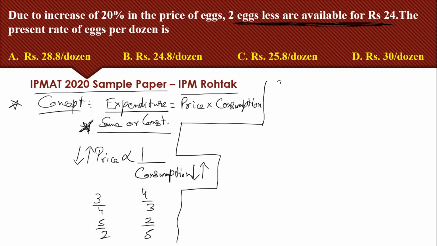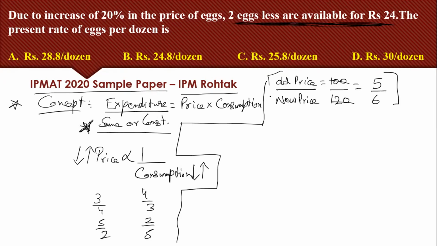So the old price I'm assuming as 100. The new price is increased by 20% on the old price, so it will become 120. That means the ratio of old price and new price will become 5/6.